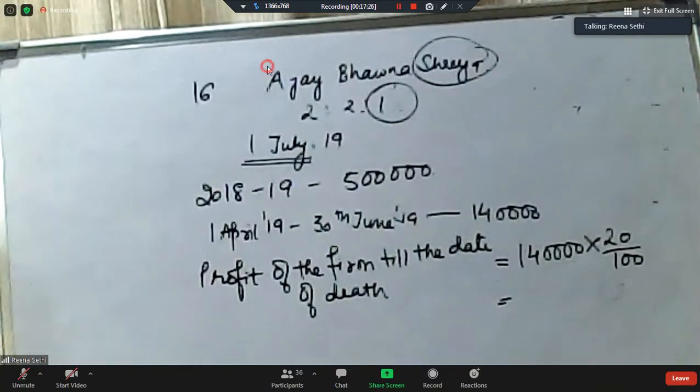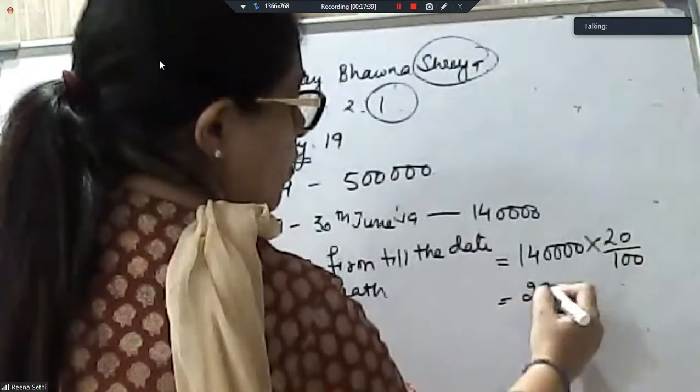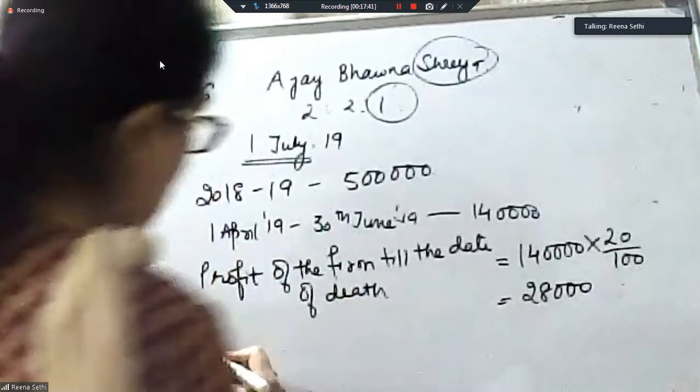Don't use calculators. They are not allowed in the board exam. Profit of the firm is 28,000.